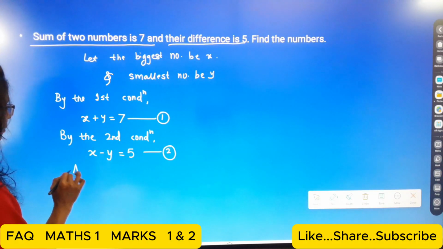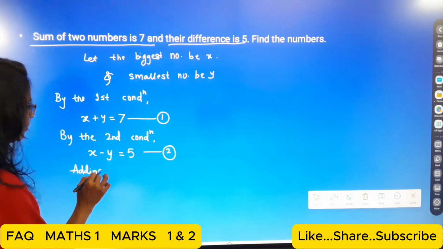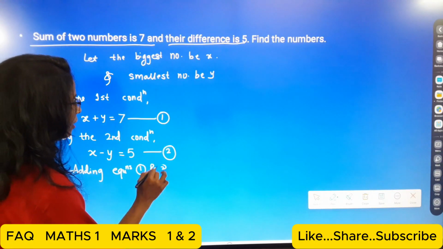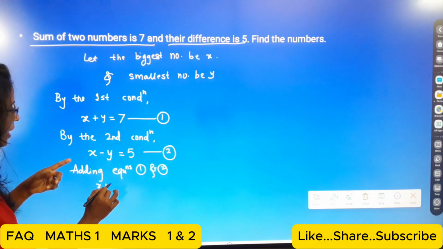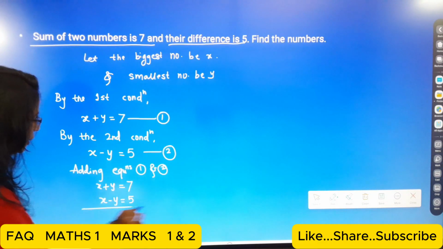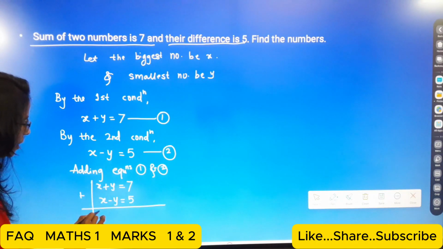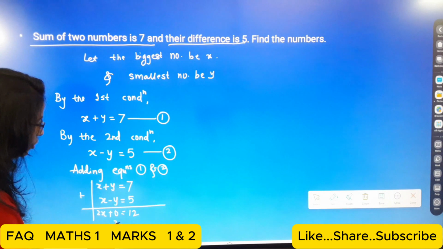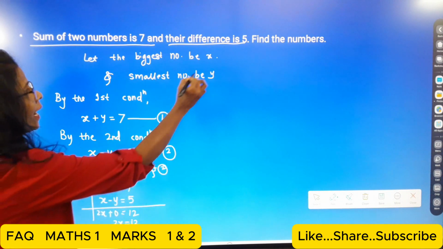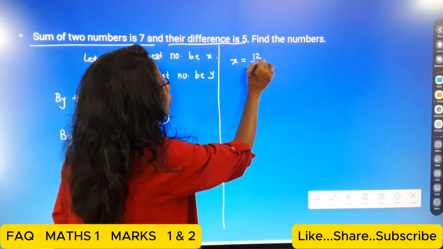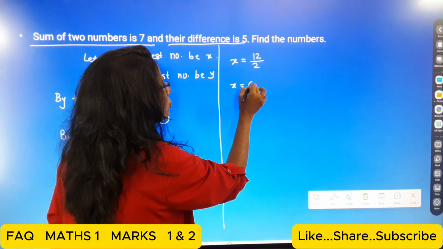So the further instruction is adding equations 1 and 2. x plus y is equal to 7, x minus y is equal to 5. Then addition: x plus x is 2x, y terms cancel to 0, and 7 plus 5 is 12. So 2x is equal to 12, and then x is equal to 12 upon 2. That means x is equal to 6.